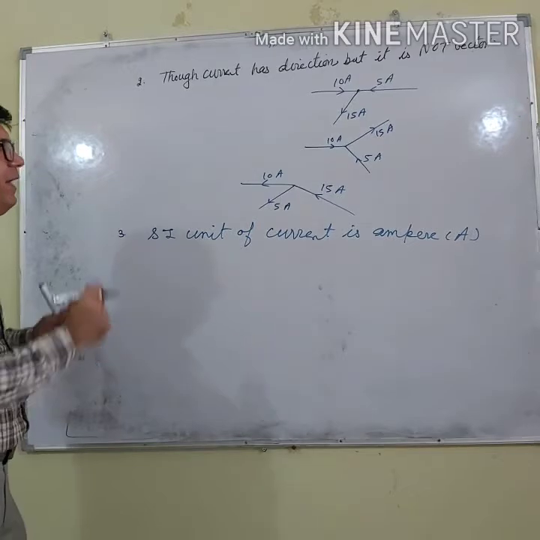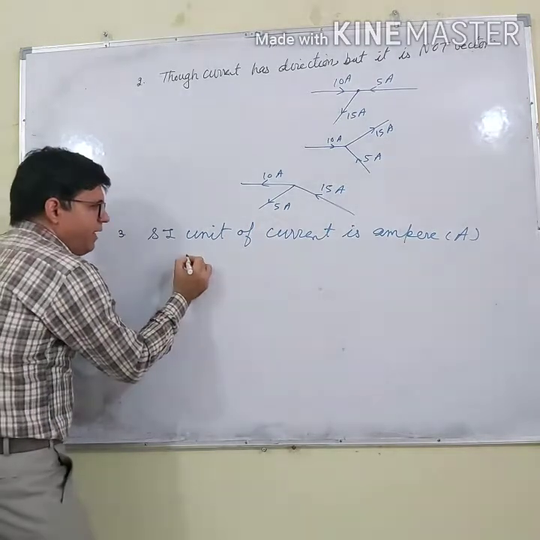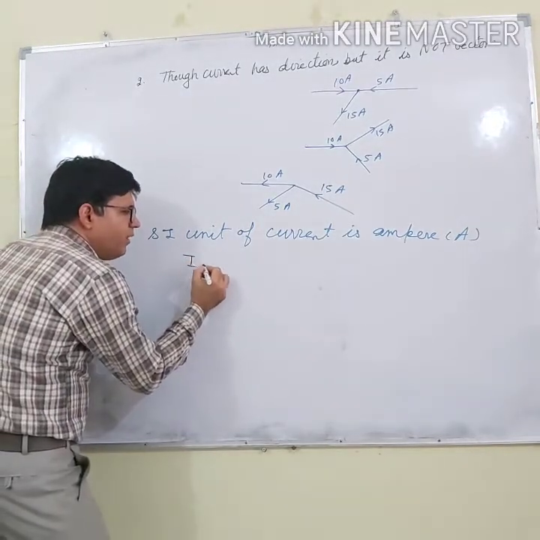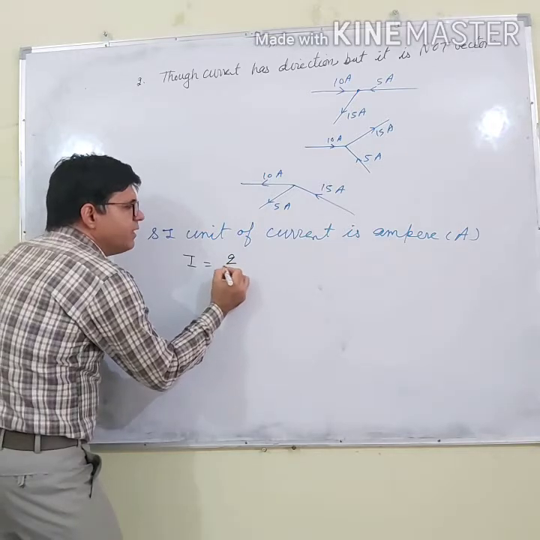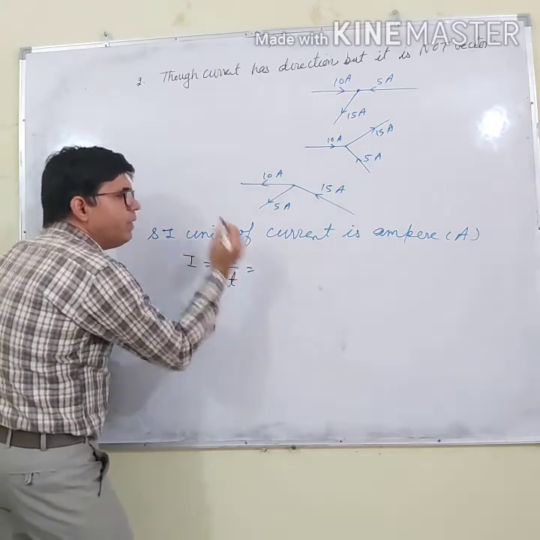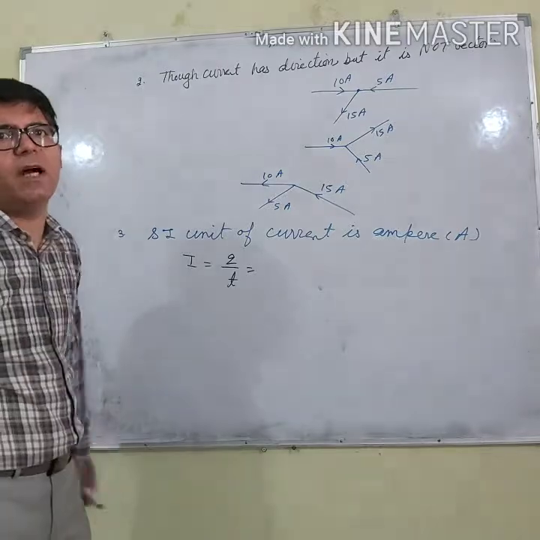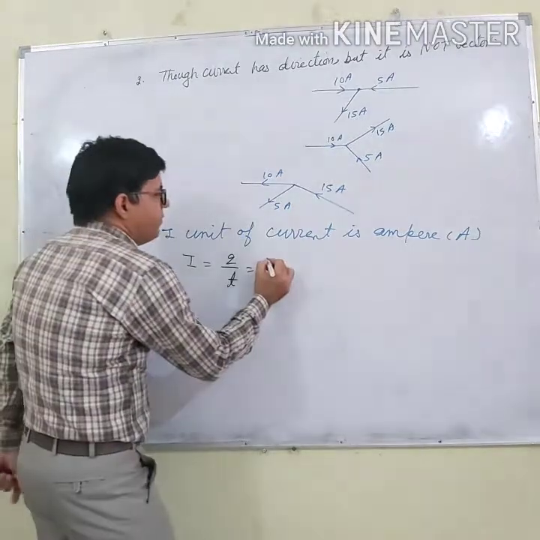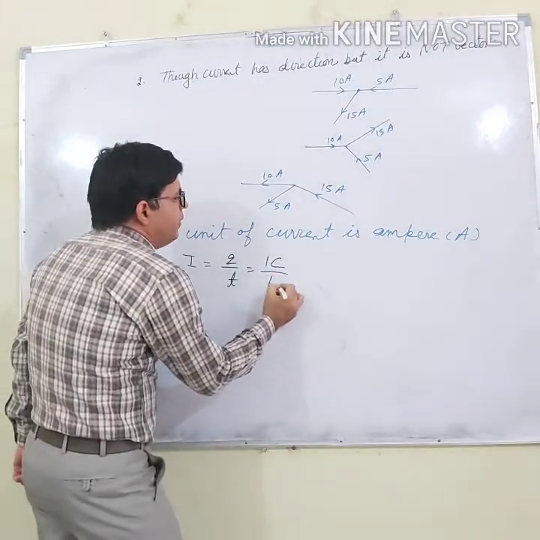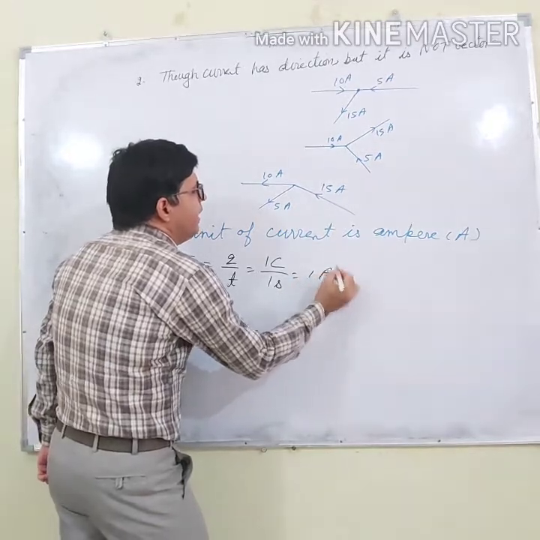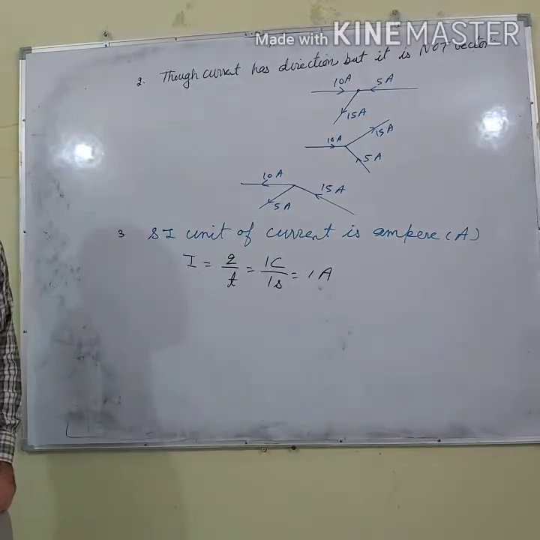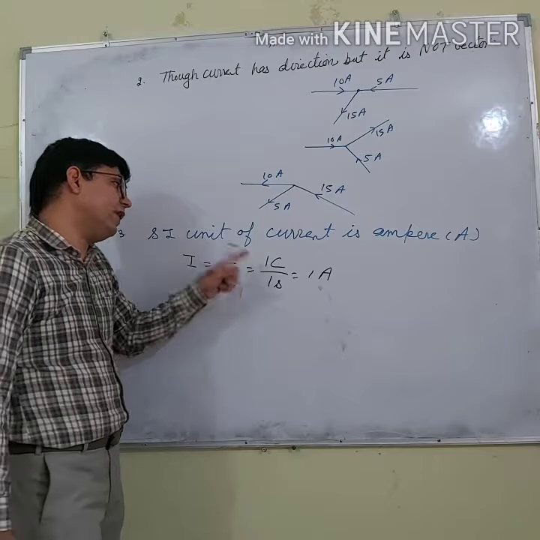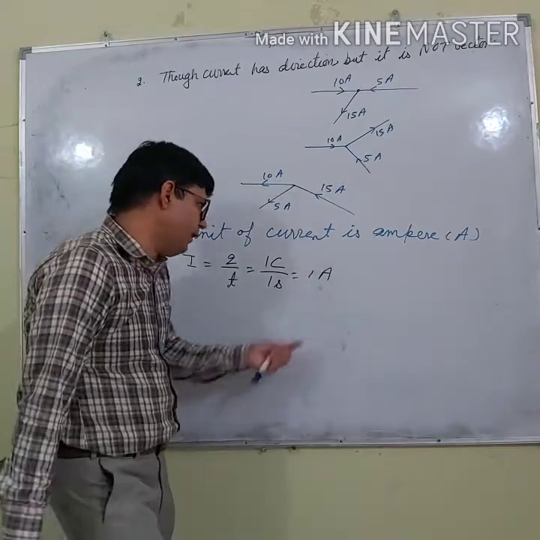So how can I define ampere? If I equals charge upon time, what is SI unit of charge? Coulomb. If charge is 1 coulomb, time is 1 second, I will say that it is 1 ampere. Current is 1 ampere. So how can I define 1 ampere?